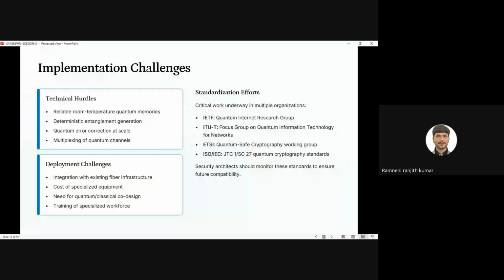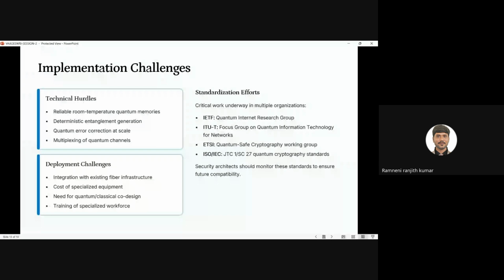Next one is standardizing. Here we have some standards bodies for quantum. One is the IETF, which has a quantum internet research group. Next one is ITU. Next one is ETSI. Next one is the ISO/IEC standards.